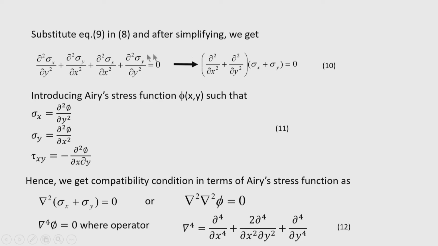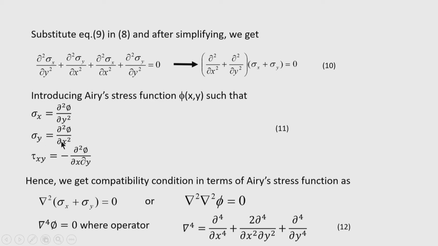So, the Airy stress function φ is introduced in such a way that the second derivative of φ with respect to y gives σx, and the second derivative of φ with respect to x gives σy. You can note the difference: when we require σx, we have to differentiate the stress function φ twice with respect to y.